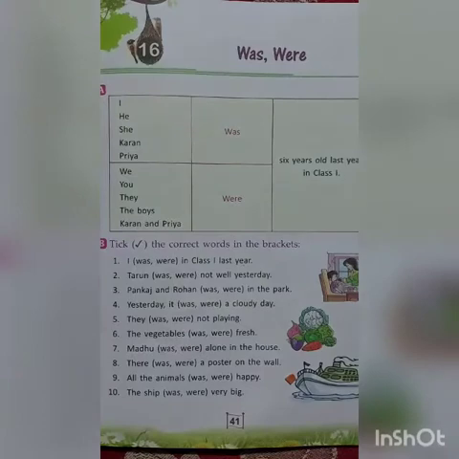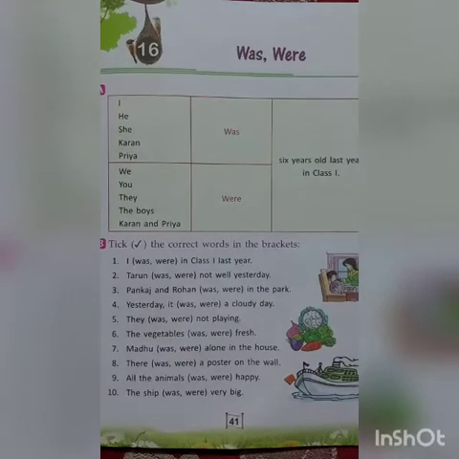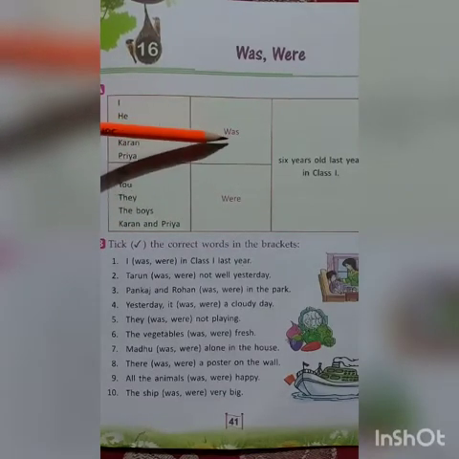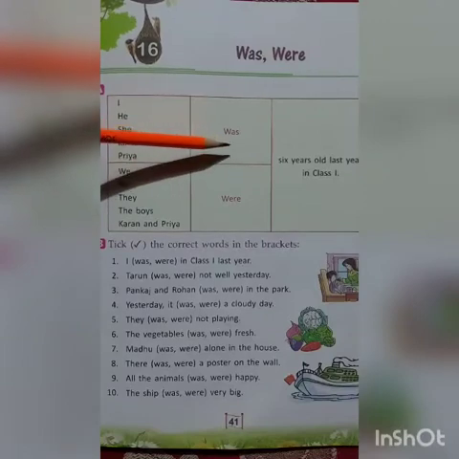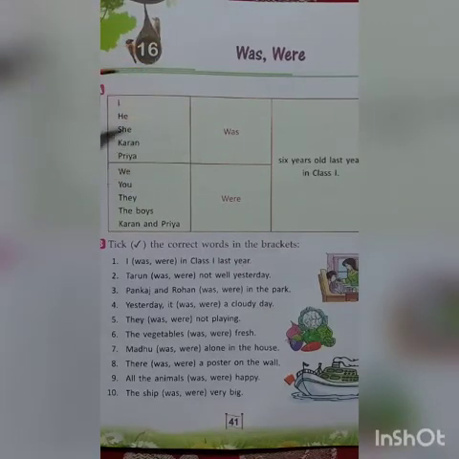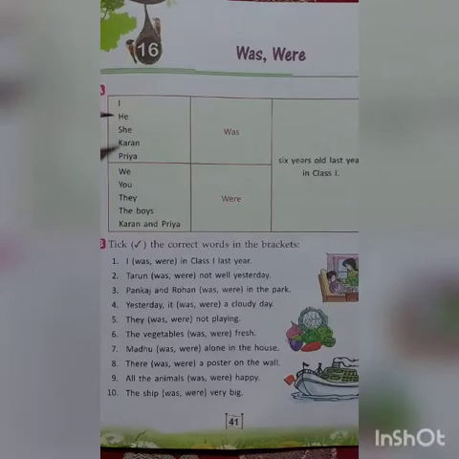Okay? Now, one more thing you have to remember, children. We use was to talk about one person or thing. Okay? Now, we also use was with I, he, she, Karan.